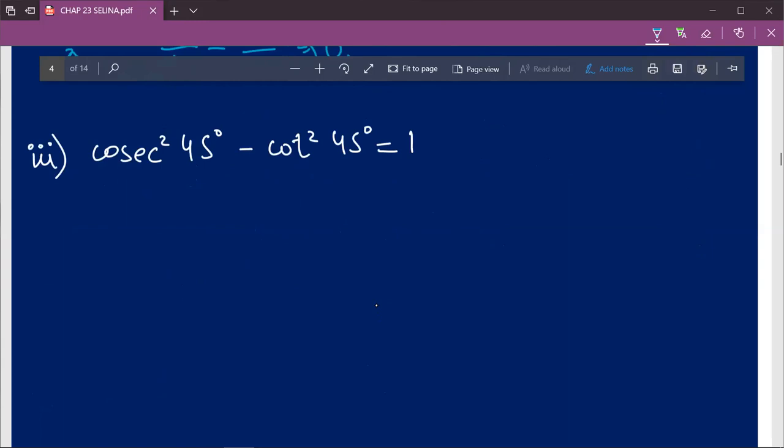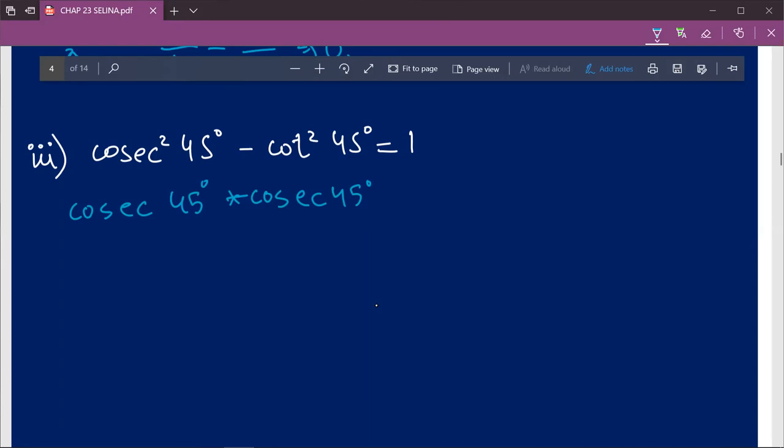Cosecant square 45 degree minus cot square 45 degree is equal to 1. Now what does cosecant square 45 degree mean? Cosecant square 45 degree means cosecant 45 degree into cosecant 45 degree, and you multiply this and you get cosecant square 45 degree. So first of all, we'll find our cosecant 45 degree.